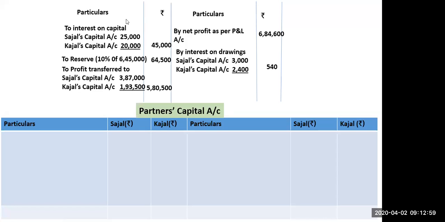So I have taken this P&L appropriation account again. Now the partners' capital account, Sajal and Kajal. First you will transfer the opening balance. Capital balances are given, 5 lakh and 4 lakh. So you will transfer these amounts here. Now this interest on capital will be transferred to which side?